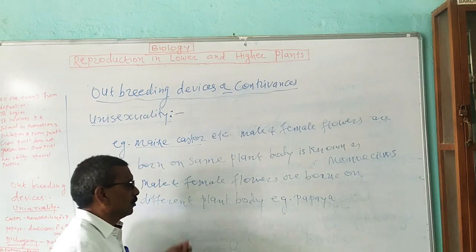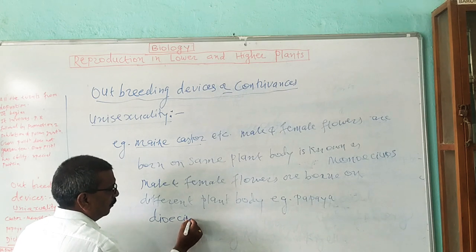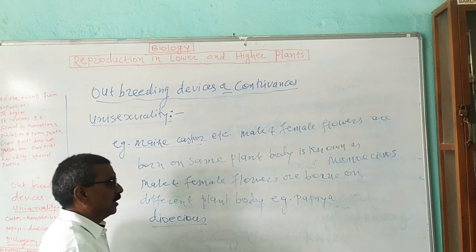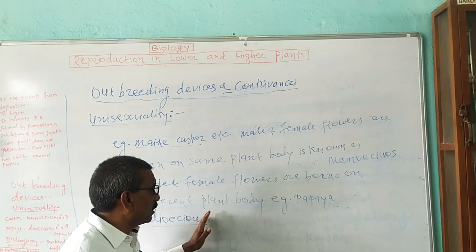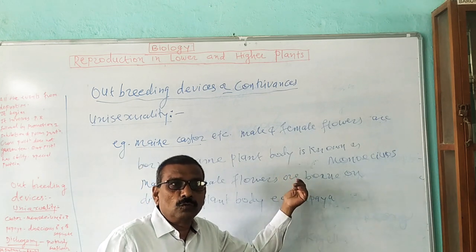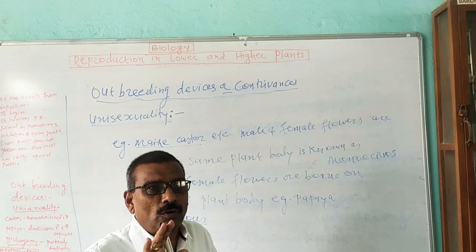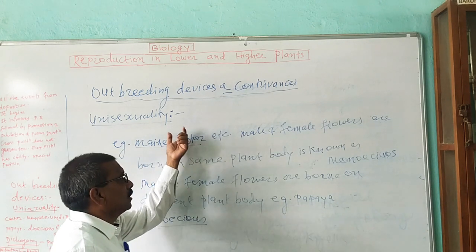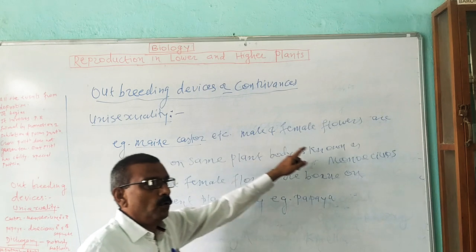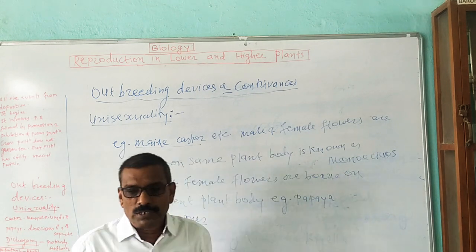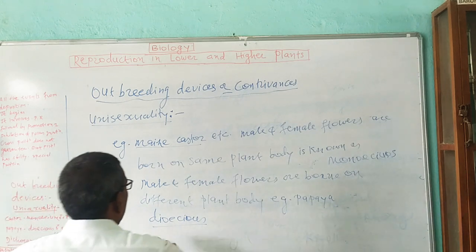This condition is known as dioecious. It means that when male and female flowers are borne on two different plant bodies, the condition is known as dioecious. For example, papaya. This is to avoid self-pollination and to carry out cross-pollination. To avoid self-pollination, plants have developed a device known as unisexuality. In unisexuality, monoecious and dioecious conditions are found which avoid self-pollination and carry out cross-pollination.